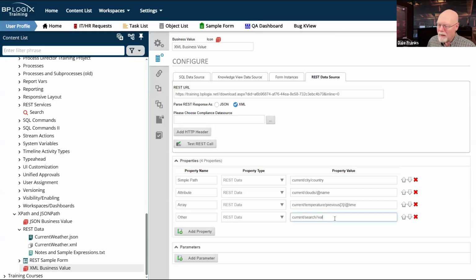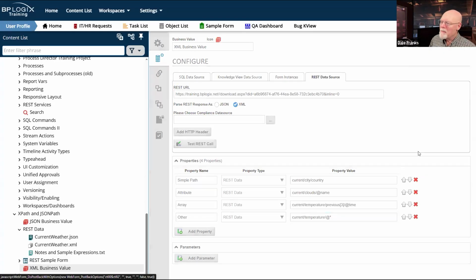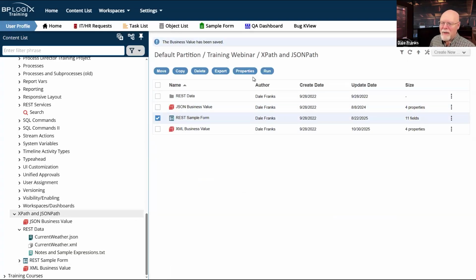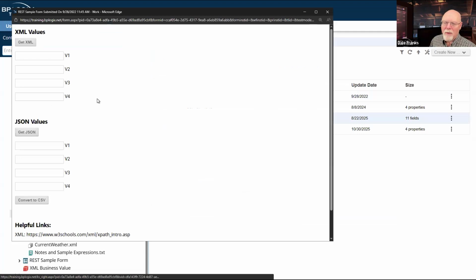And let's paste current/temperature/at star. And we'll hit OK. We'll save our business value. And then we'll run our form. We'll get our XML. And there we go. This is all the data that we're pulling back.